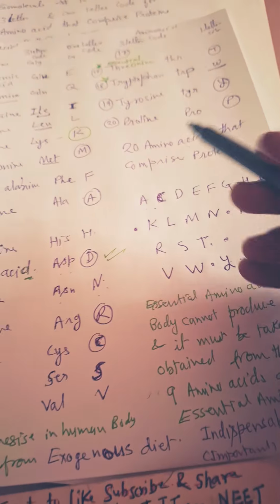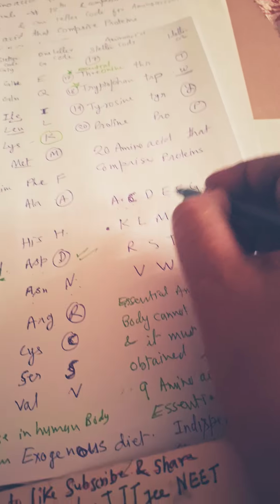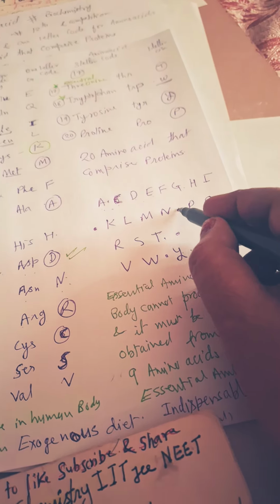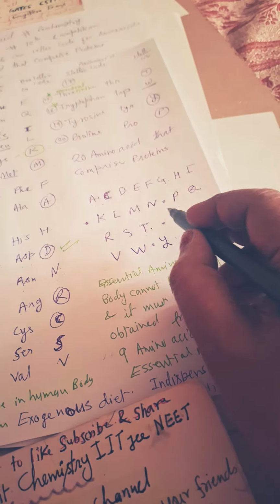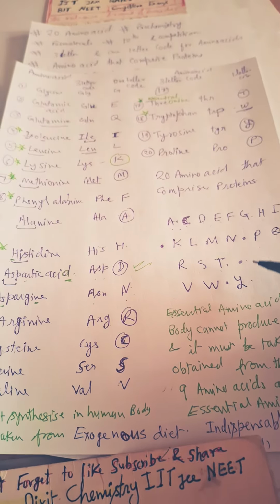So very important. See here, B is missing. A, C, D, E, F, G, H, I, J missing. K, L, M, N, O missing. P, Q, R, S, T, U missing. V, W, X missing, Y. So in this way you can learn the alphabet.